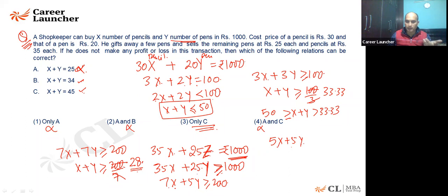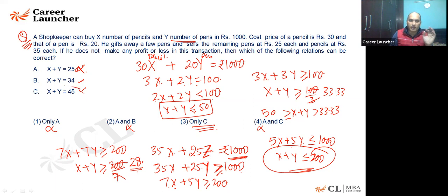Because if I'm reducing the number, listen here, if I'm saying it is more than 2,000 and I reduce it, it will also be less than or equal to 1,000. If we are reducing it, the value will be less than that. Or x plus y will be coming out to be less than 200. Of course, that is going to satisfy. So from all the options, as I know A cannot be my answer, the only correct answer will be C here. x plus y is equal to 45.